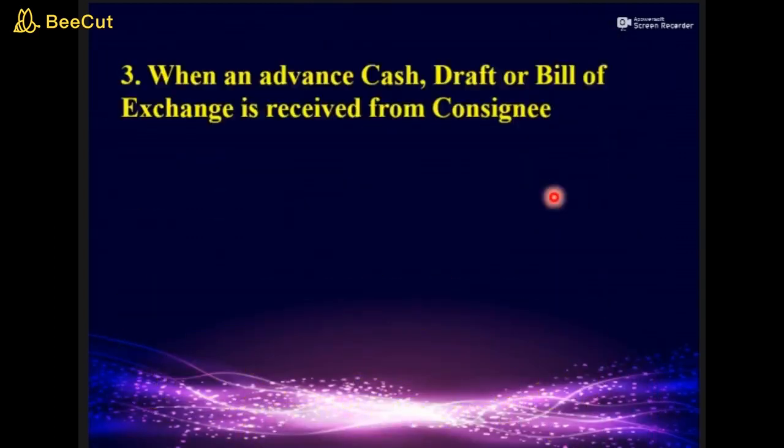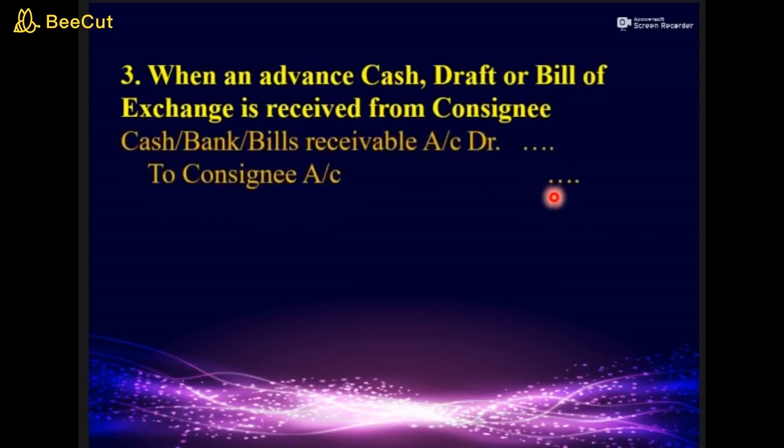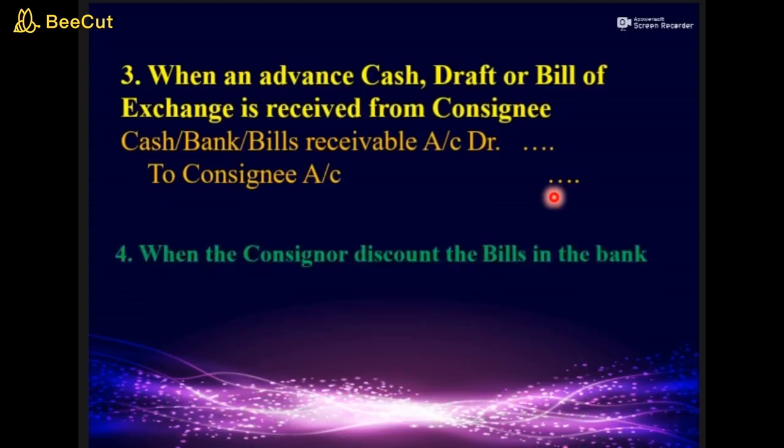Now, the next transaction, when consignor receives cash as an advance or a bank draft or bill of exchange from consignee, the entry will be cash, bank or bills receivable account debit to consignee. If we are receiving cash, then we have to debit cash account. If as a consignor we are receiving a bank draft, for that bank will be debited, and if we are receiving a bill of exchange, for that bills receivable will be debited and credit will be given to the giver, who is consignee.